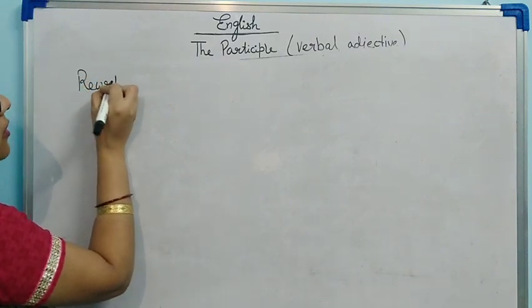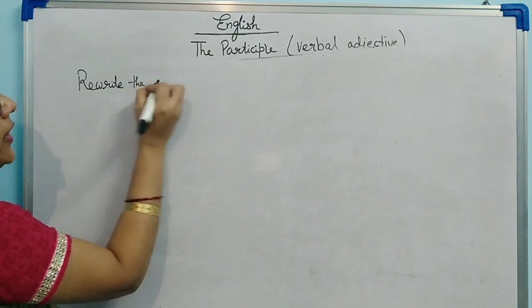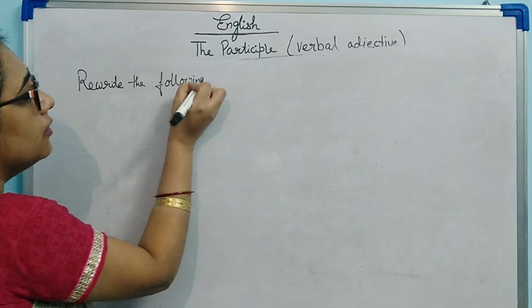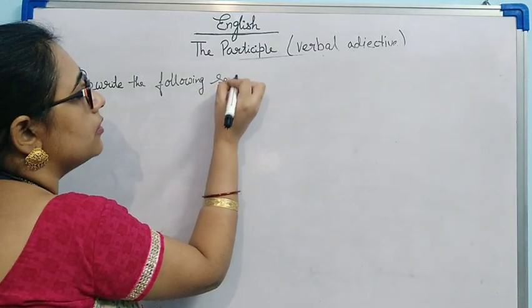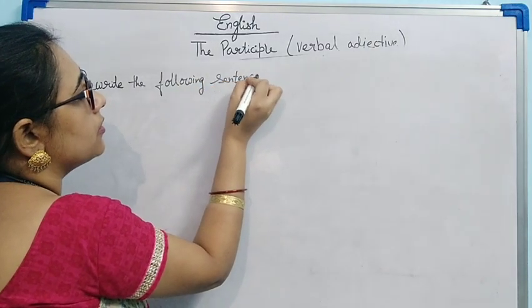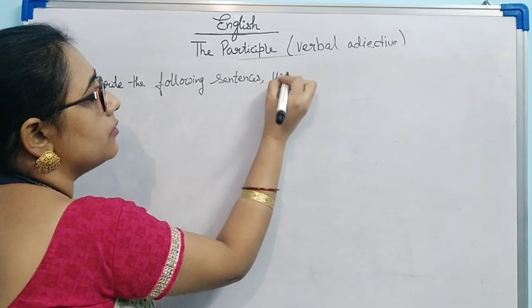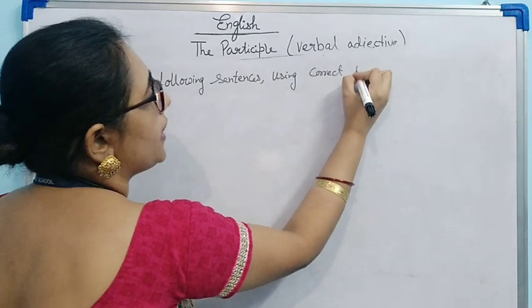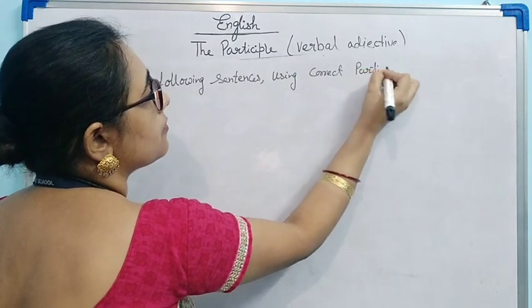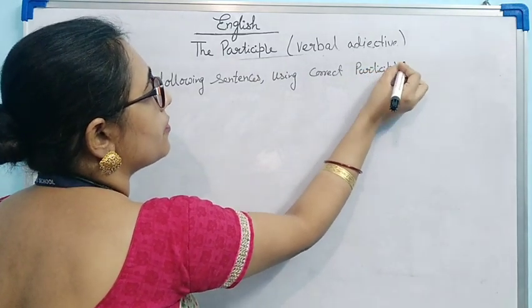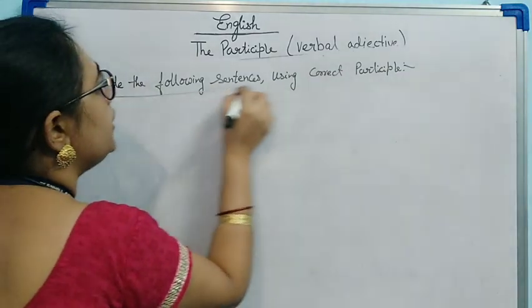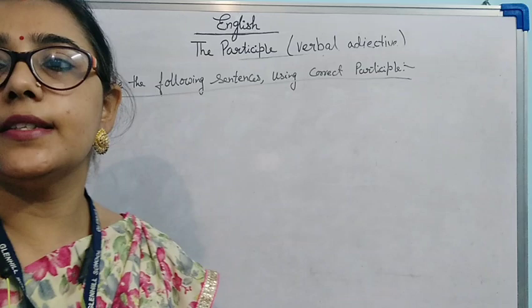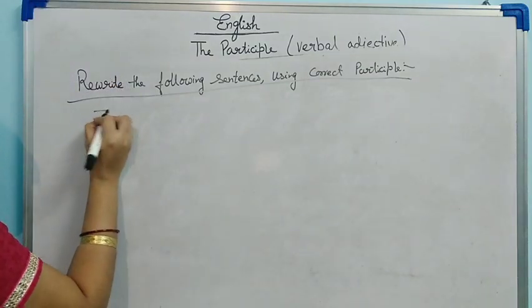Rewrite the following sentences using the correct participle. Now let's take some examples.